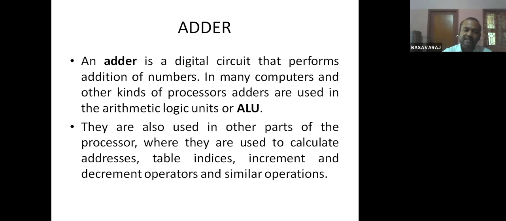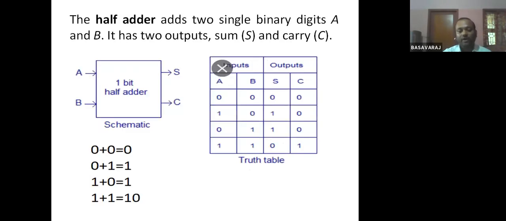So let us see the schematic for a half adder. Here you can see the block diagram. A and B are the 2 inputs, the binary digits you will be giving, either 0 or 1. It has 2 inputs and 2 outputs.